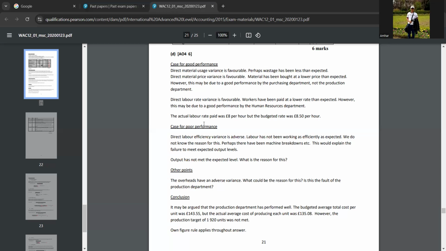And then the actual labor rate paid was 8 per hour, but the budgeted rate was 8.5 per hour. So this 8 and 8.5 we didn't calculate when doing the questions, right? Did we calculate? No, right? Can you check and tell? One minute. No, we didn't calculate it.